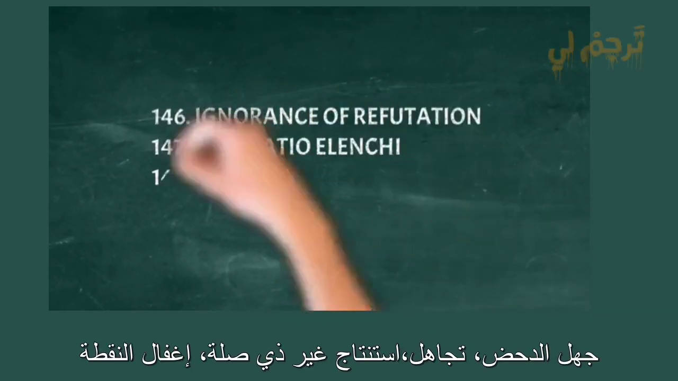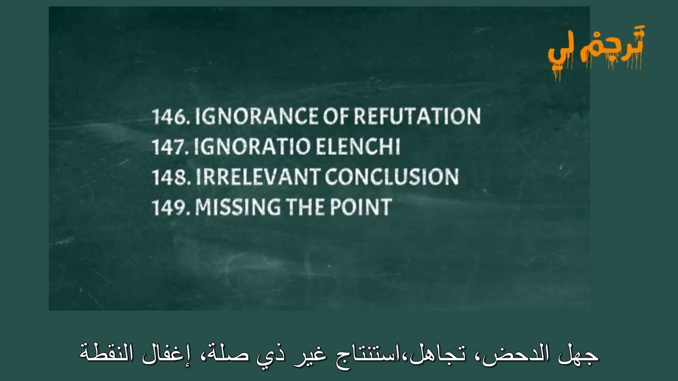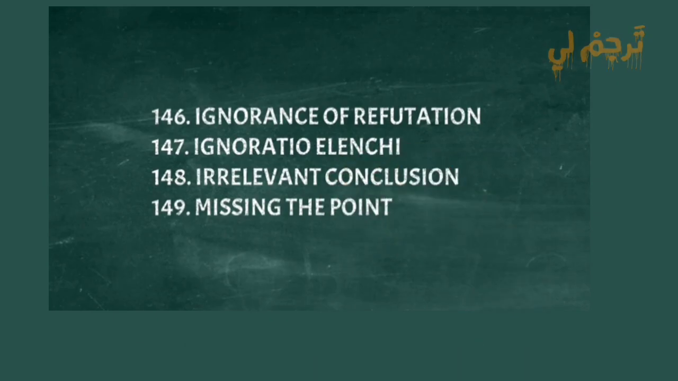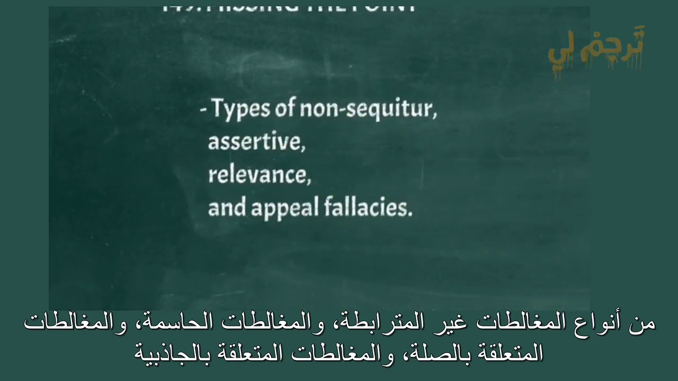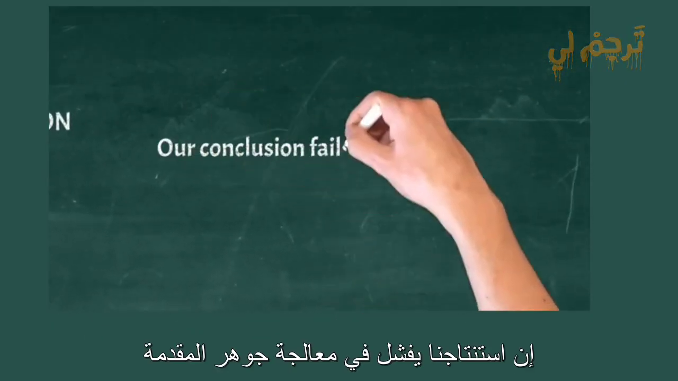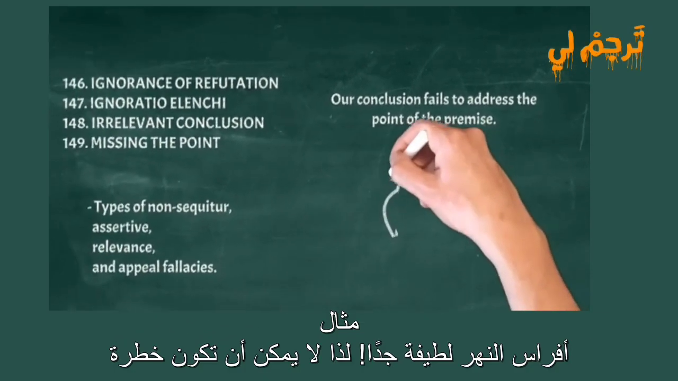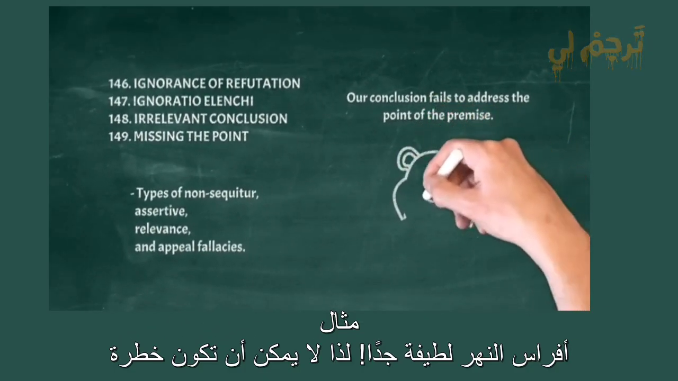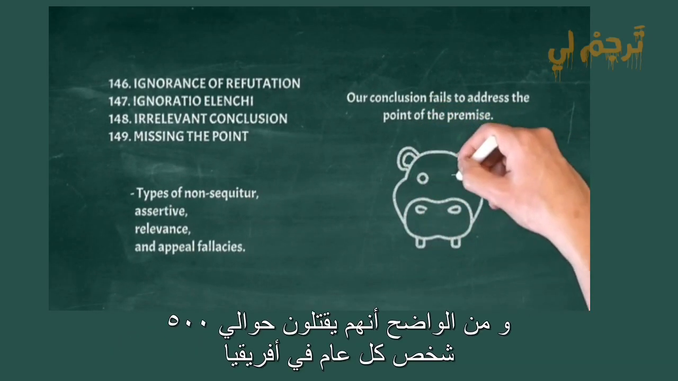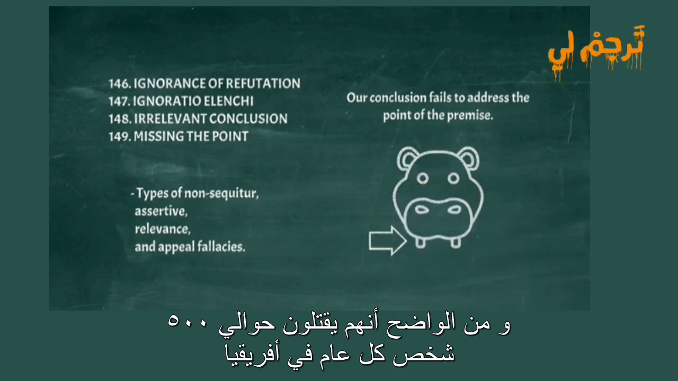Ignorance of refutation, ignoratio elenchi, irrelevant conclusion, missing the point. Types of non sequitur, assertive, relevance, and appeal fallacies. Our conclusion fails to address the point of the premise. Example: hippos are so cute, so they can't be dangerous. Apparently they kill about 500 people each year in Africa.